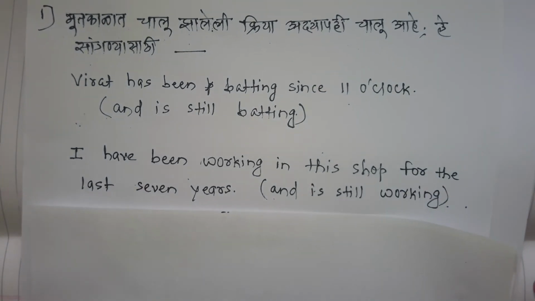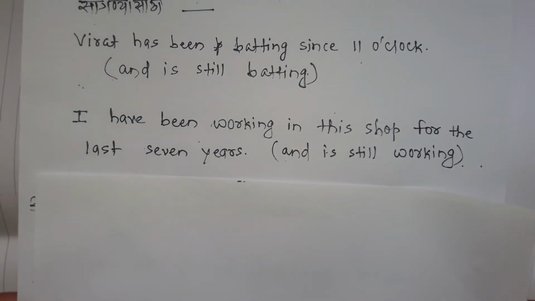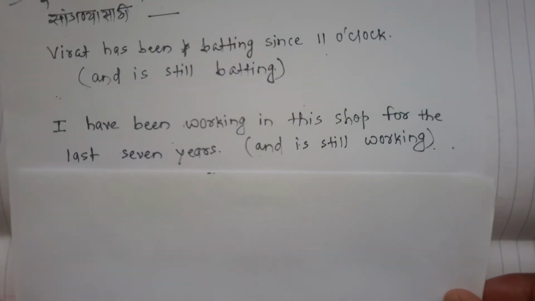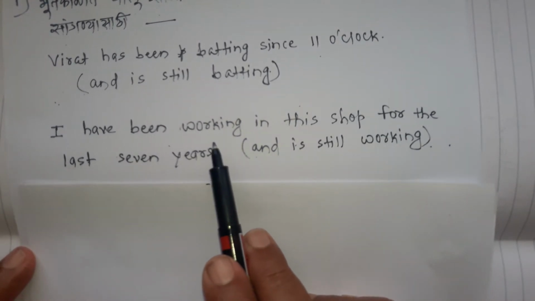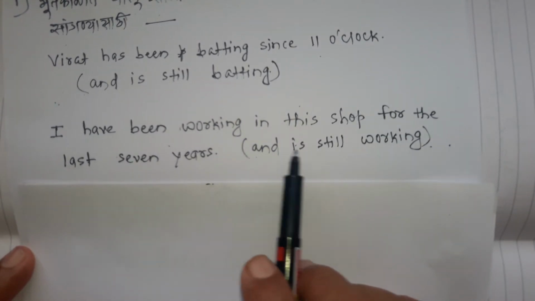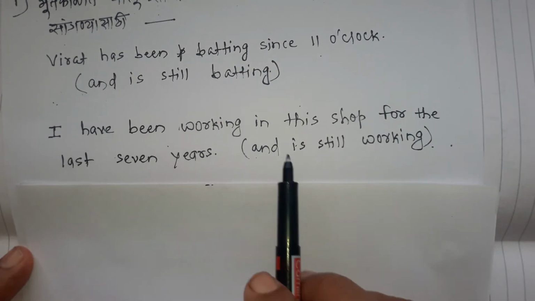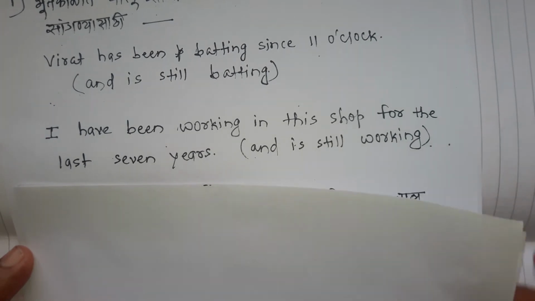Second sentence, I have been working in this shop for the last 7 years. It means, the meaning of this sentence is, still I am working in this shop. I have been working in this shop for the last 7 years and still I am working.